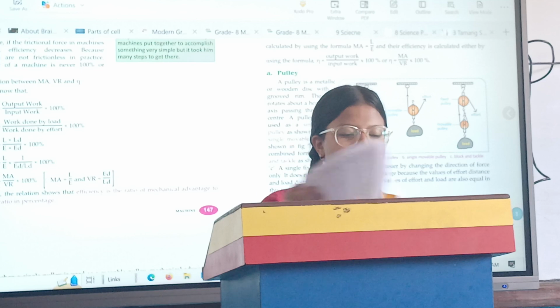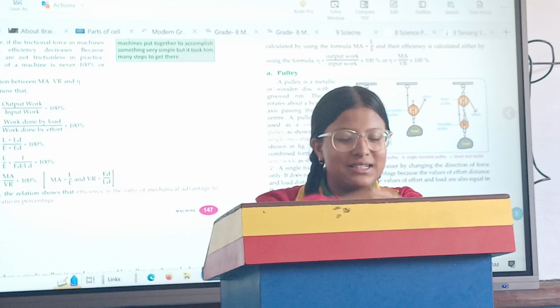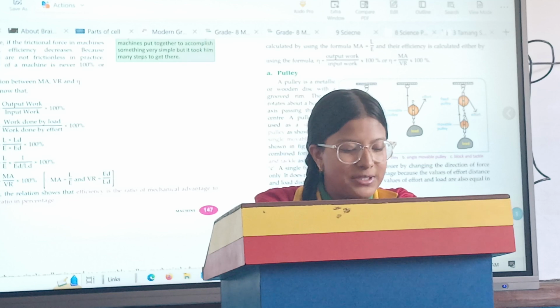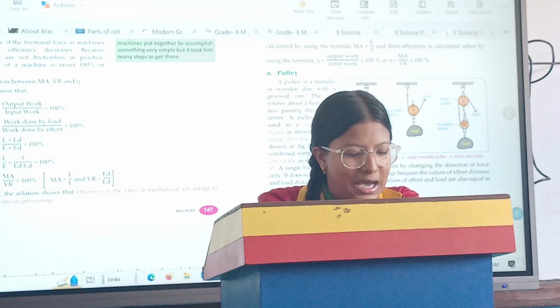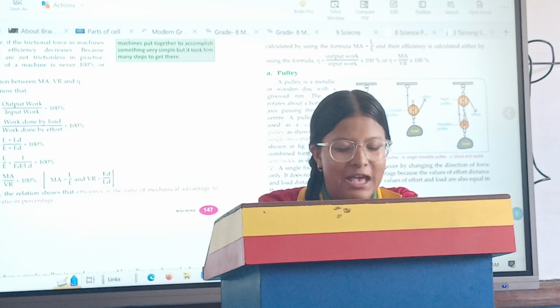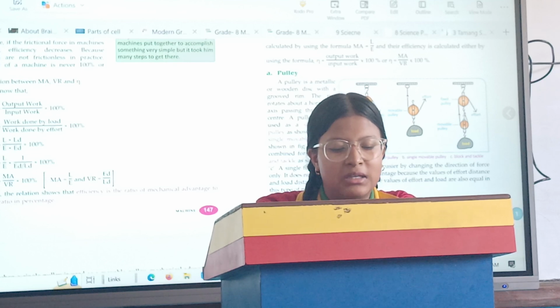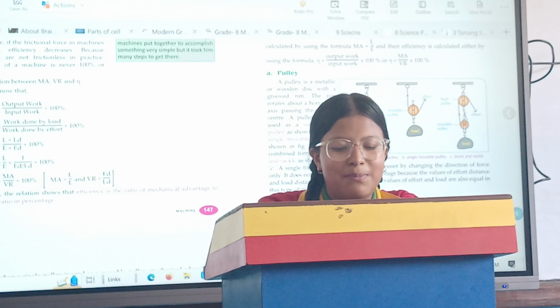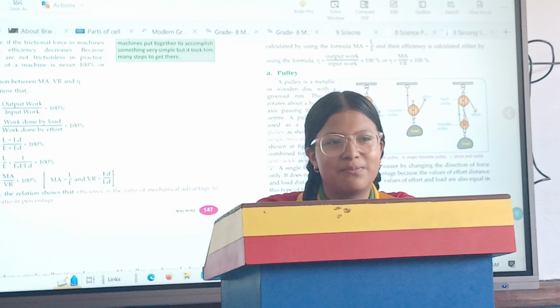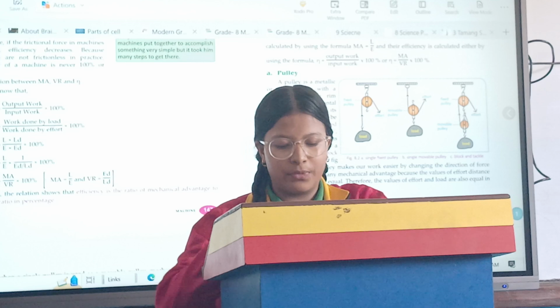And there is a difference between practical and perfect machines. Practical machines are the real machines which are affected by friction and have less than 100% efficiency. And perfect machines are imaginary machines which are not affected by friction, having 100% efficiency.